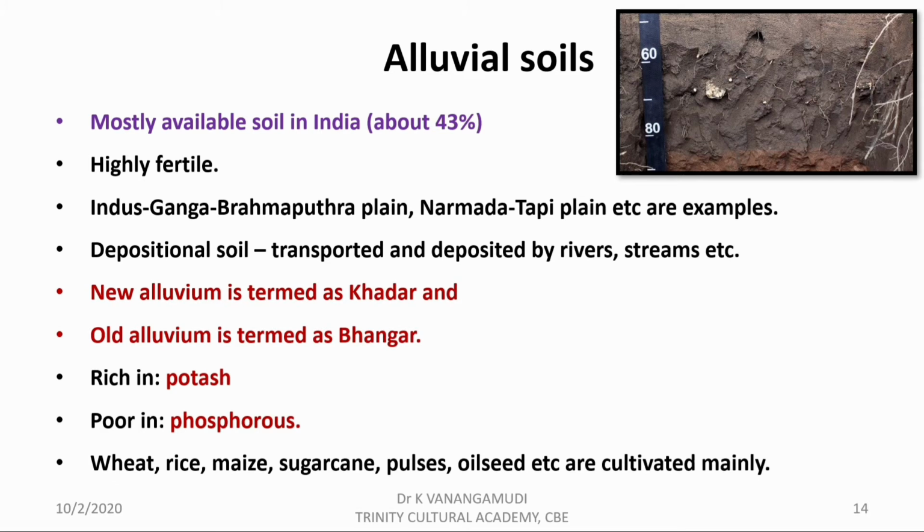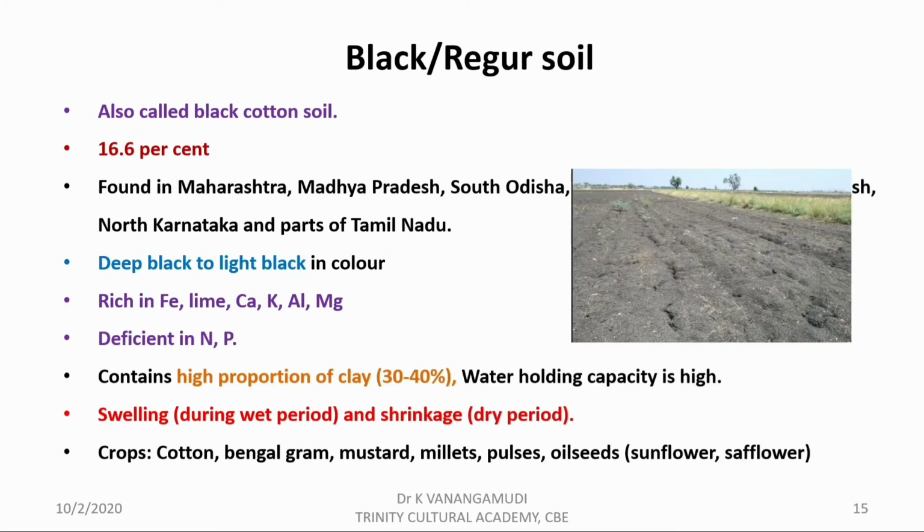The suitable crops are wheat, rice, maize, sugarcane, pulses, oil seeds, etc. Next one is black soil, also known as Regur soil or black cotton soil, distributed about 16.6% in the states of Maharashtra, Madhya Pradesh, South Odisha, South and coastal Andhra, North Karnataka and parts of Tamil Nadu.